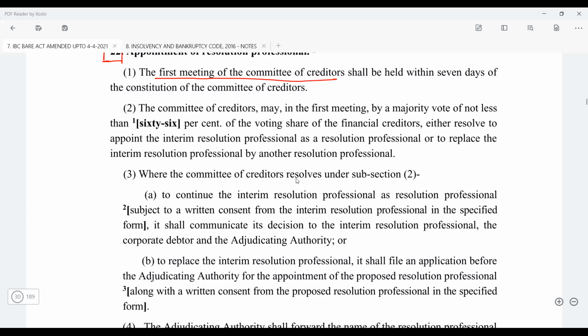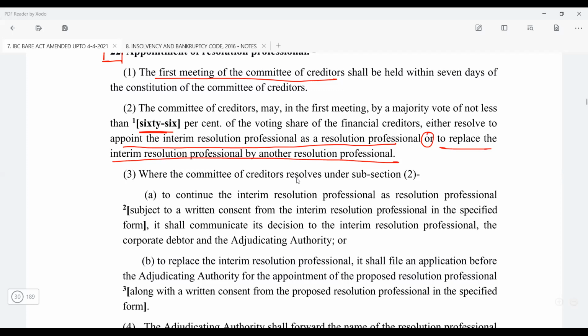So the committee of creditors in the first meeting, by voting of 66%, may appoint the IRP as RP, or if they want, they can replace the IRP with another resolution professional.